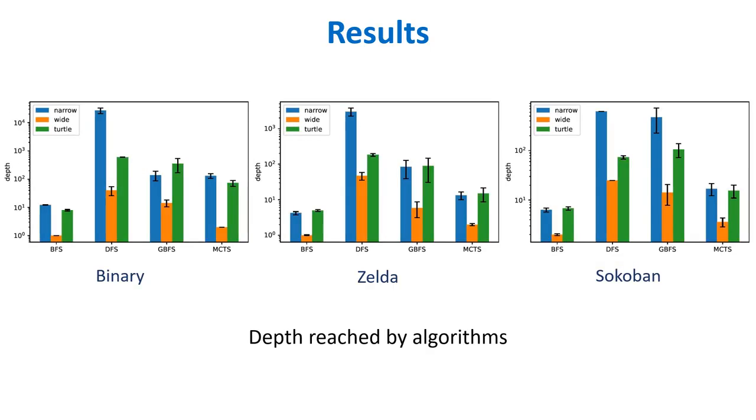Now, let's look at these graphs. These graphs show the depth reached by the algorithms in the given 60-second time. Here, we can see that breadth first search cannot go very deep in the tree in the given 60-second time, which explains why it performed very low in all the given problems.